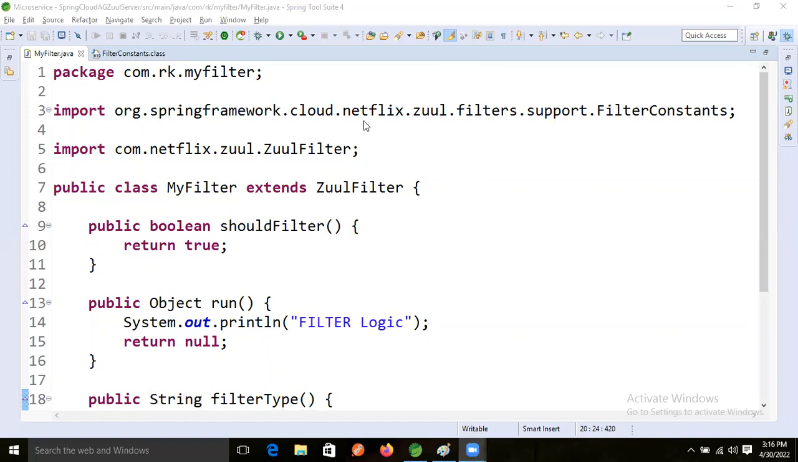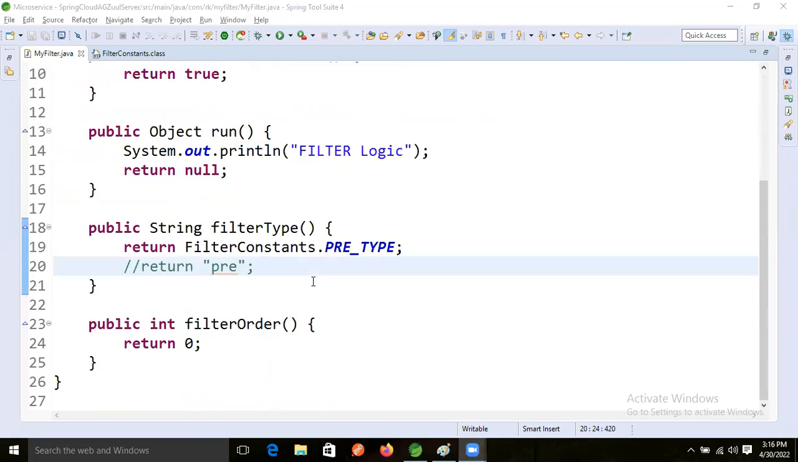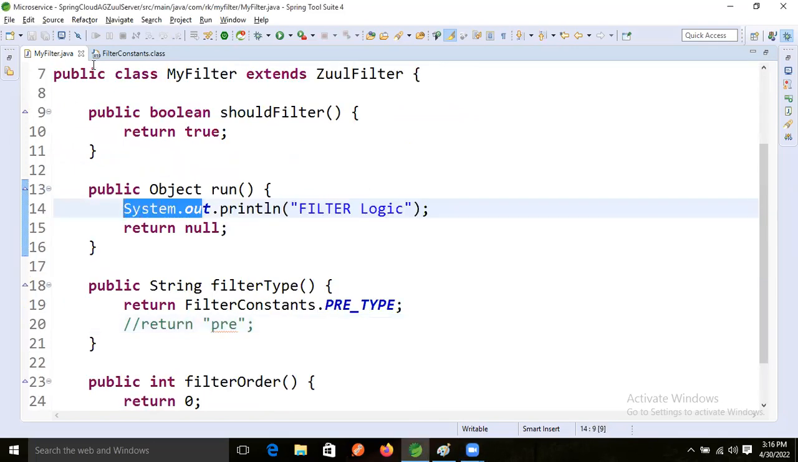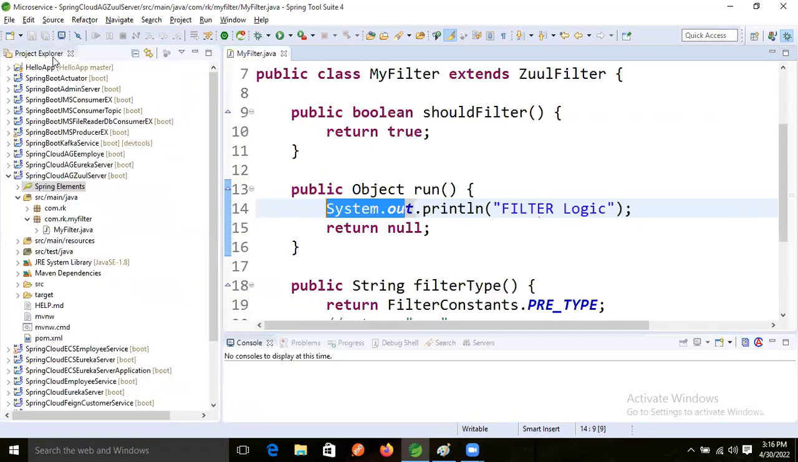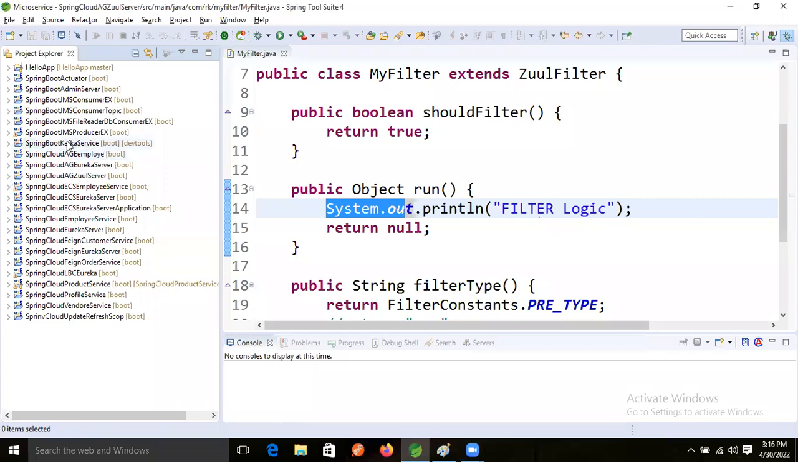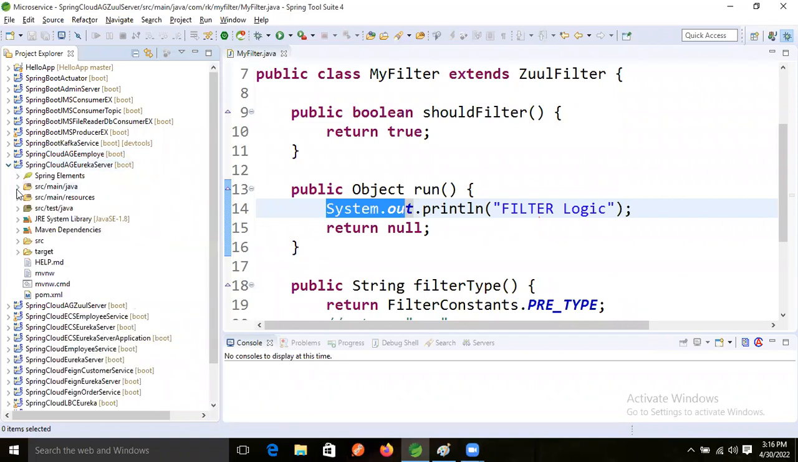Sure, good. Now let's run our application and we will see this, because we only wrote the filter logic. First we will run our Eureka server. I'm running the Eureka server, the API gateway Eureka server.